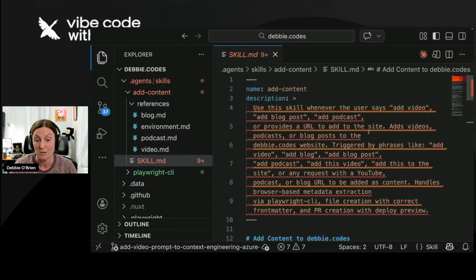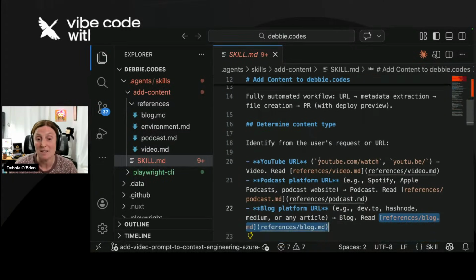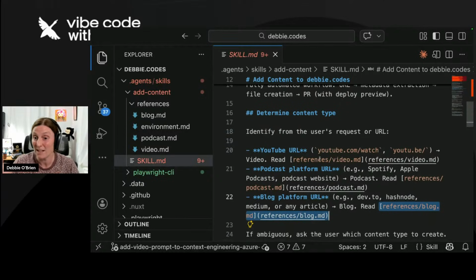Remember, name and description goes into context. The rest gets called when the skill gets called, and the resources get called when the agent feels it needs them, because it sees that I need to add a YouTube URL. I'll go and see the reference file and figure out how to do that, right? So that's basically how skills work.